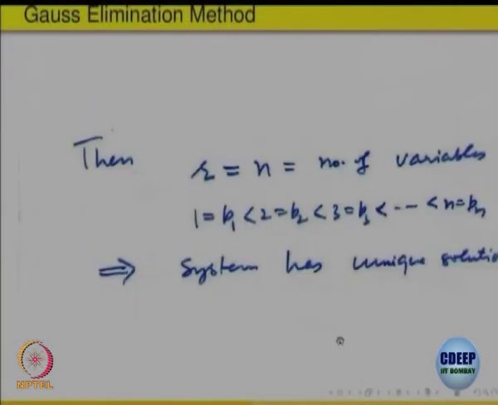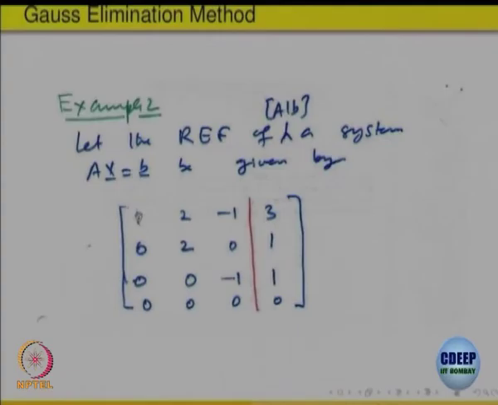So, these are observations we are putting together. So, R is equal to n, the number of variables, right. Here P 1 is 1, P 2 is 2, P 3 is 3, and n is equal to 3 actually. The system has a unique solution, right. That is what I was saying. There are only 3 columns, each one having a pivot, right. That means everything will be determined uniquely, clear. So, R equal to n means unique solution.